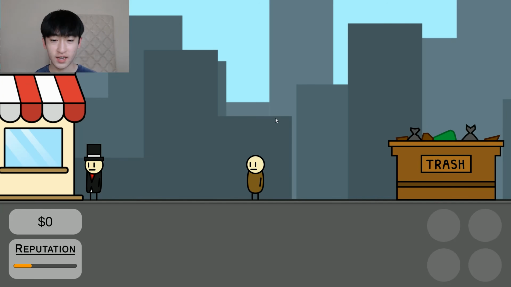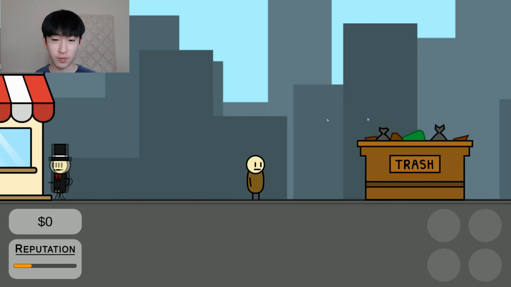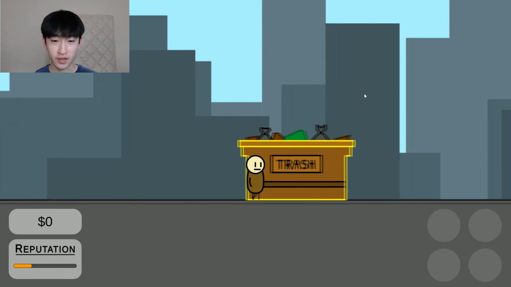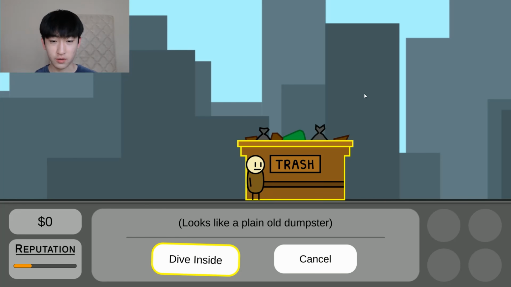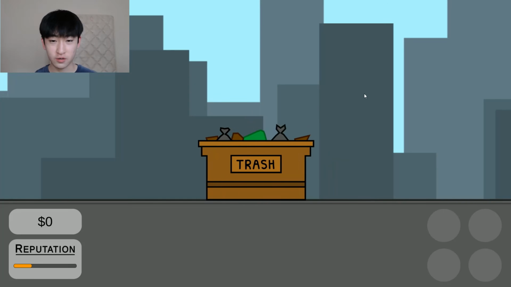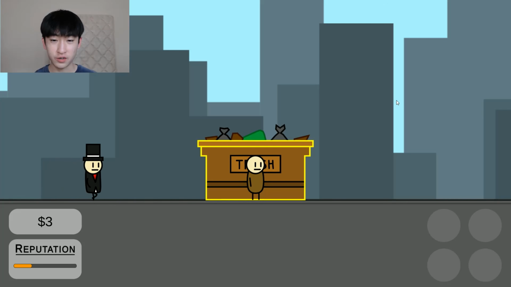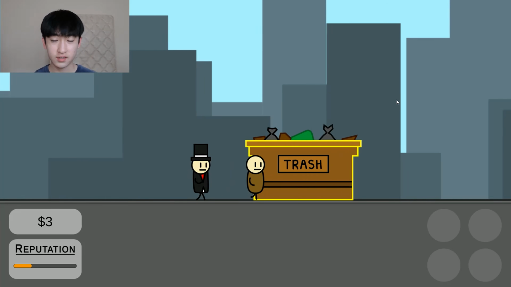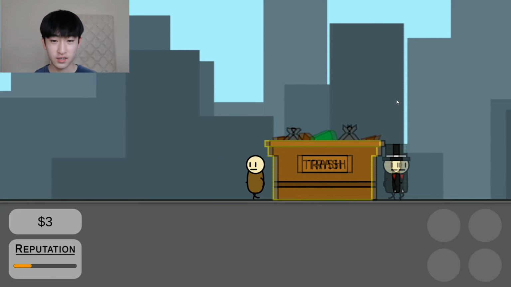Alright, so I have just spawned in. As you can see, I have $0 and I have a pretty low reputation. Okay, I'm going to try dumpster diving. So I'm going to dive inside of this dumpster. Hopefully no one sees me. All right, cool. Found $3. All good. Let's see, what do I do next?